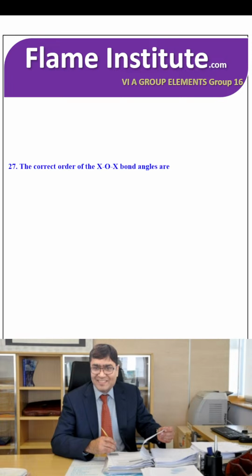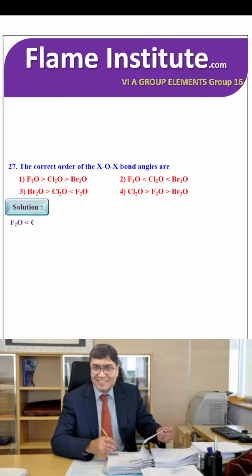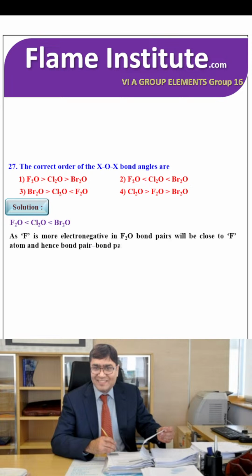The correct order of the XOX bond angles is F2O less than Cl2O less than Br2O. As F is more electronegative in F2O, bond pairs will be close to the F atom and hence bond pair repulsion is minimum. So that's why the second option is the right option.